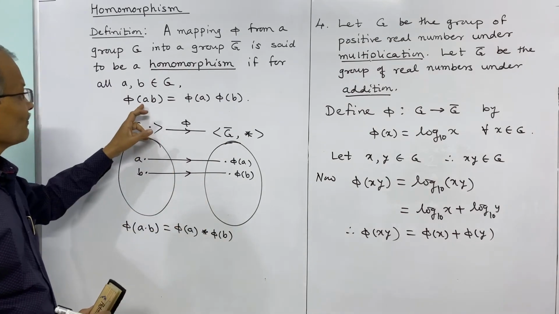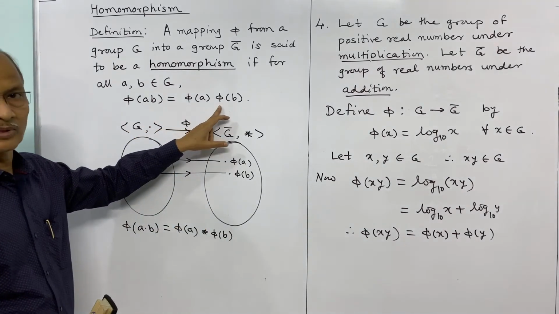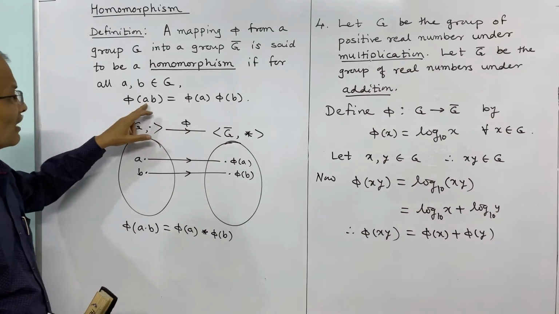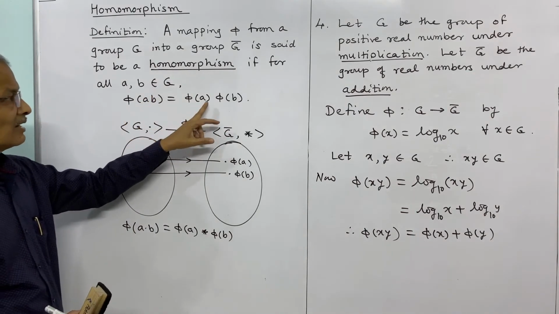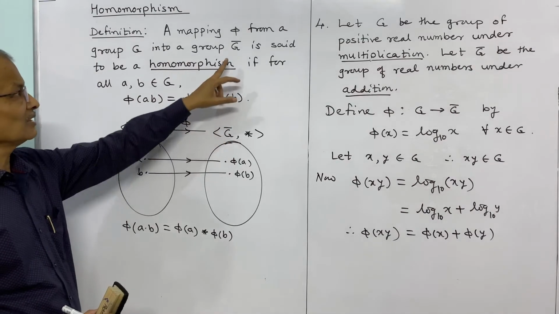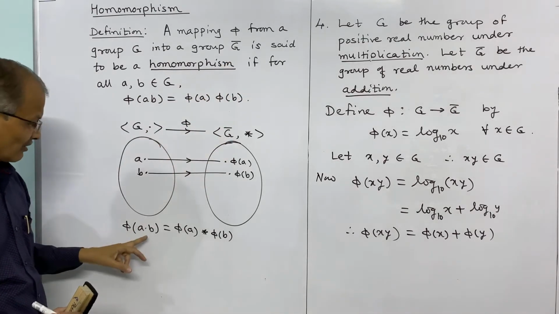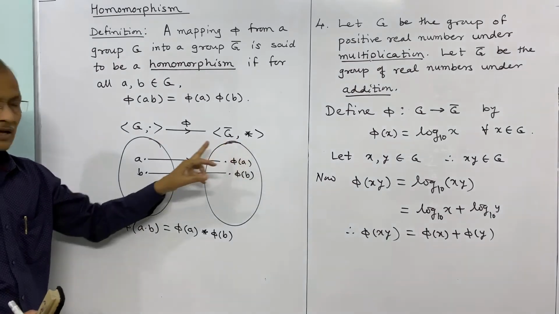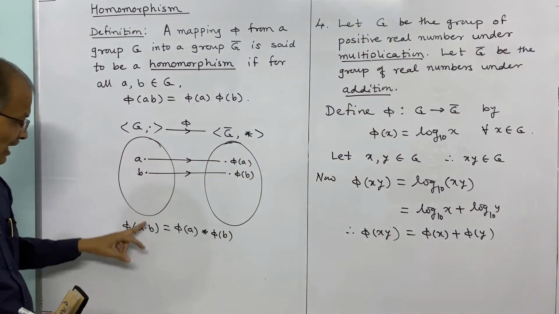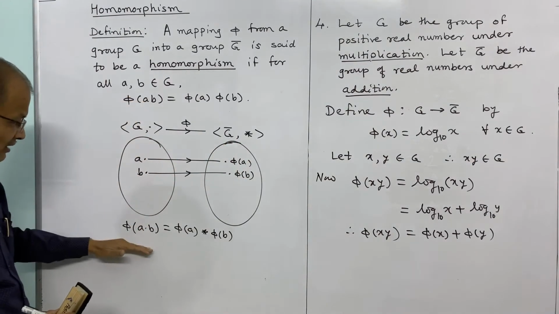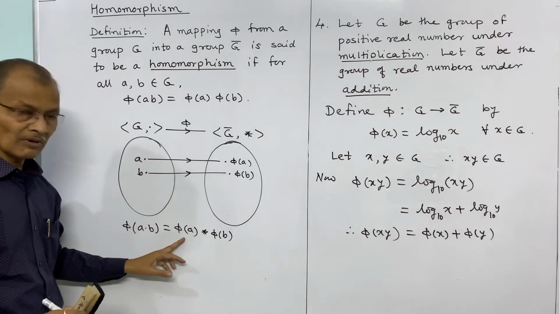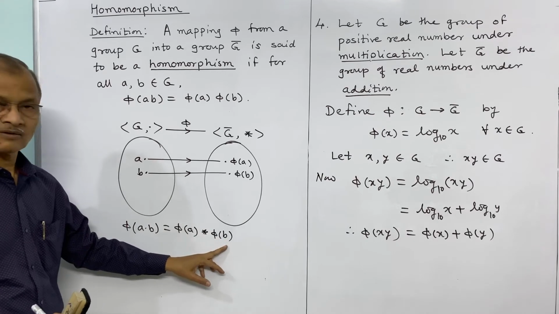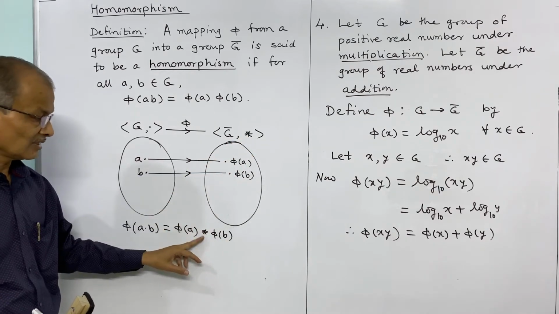Here, though we have written phi of AB is equal to phi A phi B, the meaning is that A dot B means the binary operation in G, and phi A dot phi B means the binary operation in G bar, or in general we write dot and star. If a binary operation is denoted by dot, then this property is expressed like this: phi of A dot B is equal to phi A asterisk phi B, the binary operation in the second group.